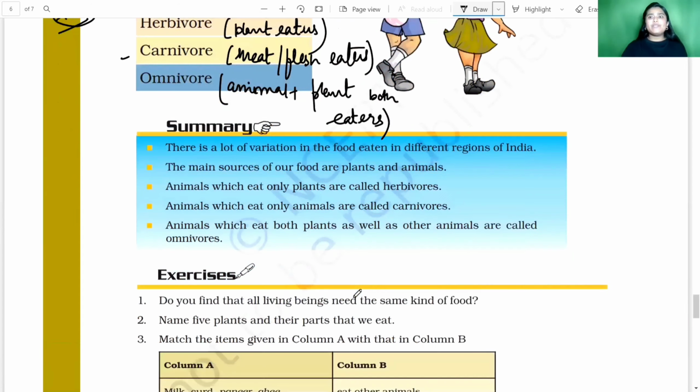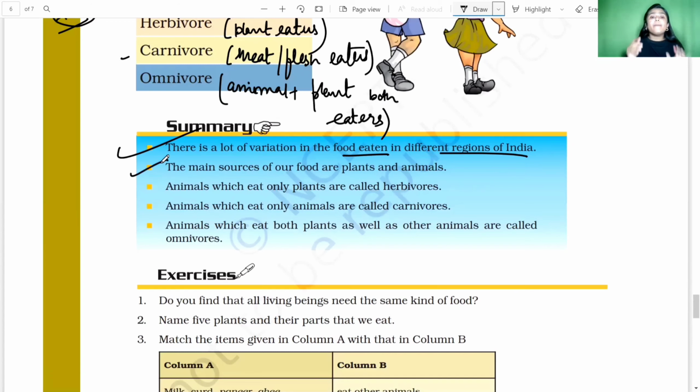Now let's come to this summary. So first one is, there is a lot of variation of the food eaten in different regions of India, which I already told you that the South Indian people eats dosa, idli, sambar, whereas the North Indian people most probably eats the rice, because northern parts of India are known as the rice bowl of India. Clear?